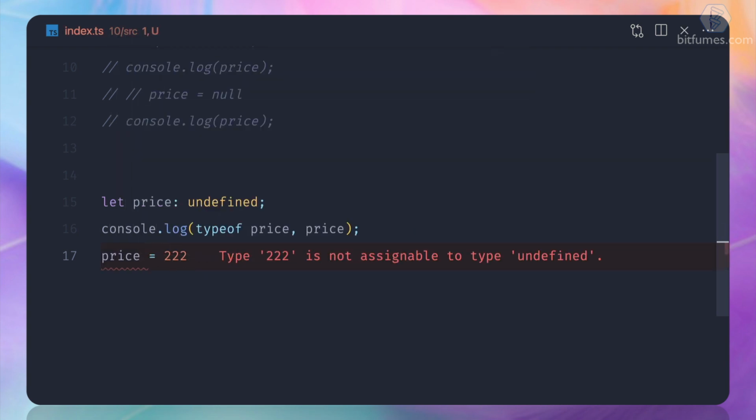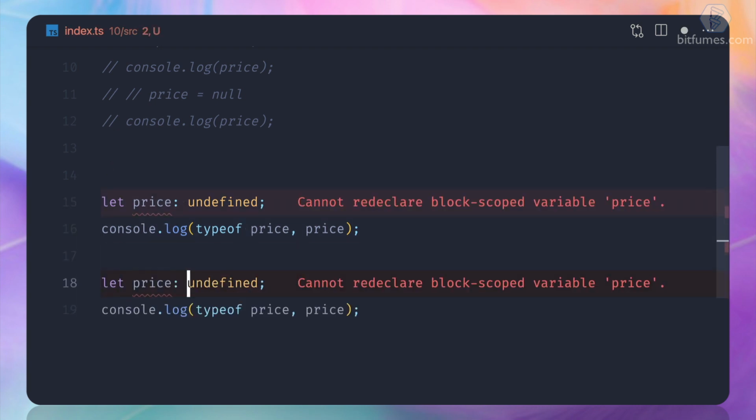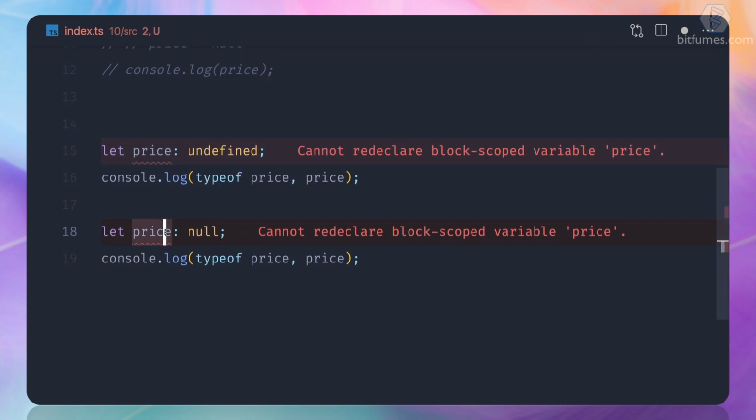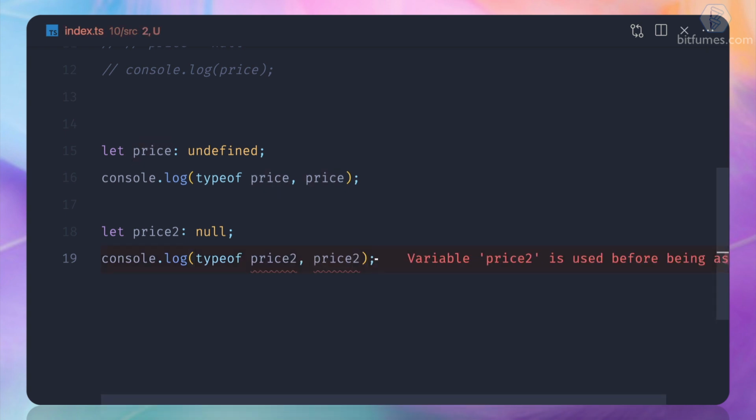See, it says, hey, you have defined it as undefined, and you said that its value is 222, which is a number. No, it's not possible. So in undefined, you can only put undefined. Similar to this, we can also do the null thing, that means using null as a type. So I say price2, and log price2 and its type.